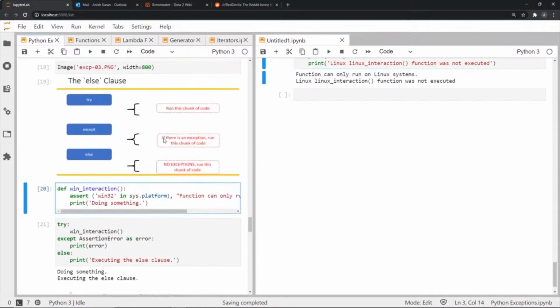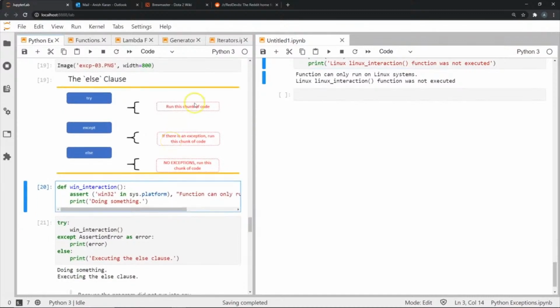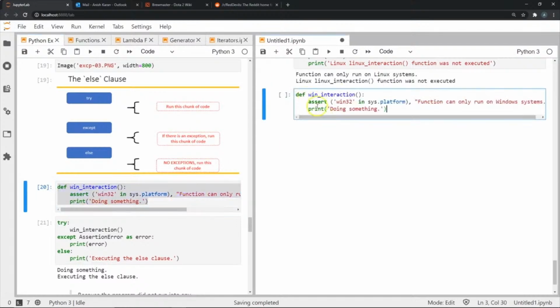Now finally, before we conclude this topic of exceptions, let's look at the else and the finally clause. The else clause is used when we want to execute a particular piece of code in the case where no exceptions or errors are found. So let's look at this. Just like we had the Linux interaction function, I'm going to define a win_interaction, and this is going to check whether our system is Windows or not.